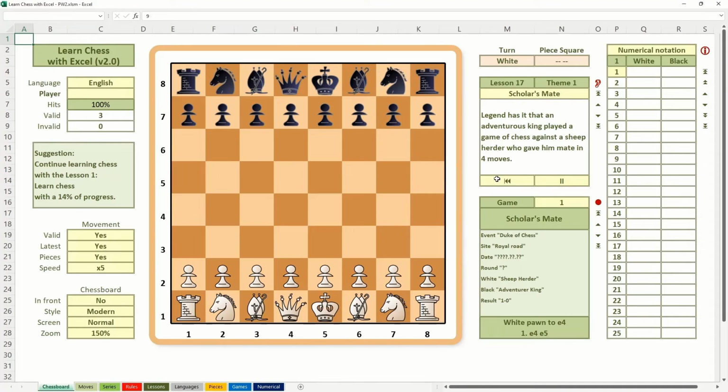Legend has it that an adventurous king played a game of chess against a sheep herder who gave him mate in 4 moves. Learn the scholar's mate by playing the moves that appear in cell M27. Start by moving the white pawn to E4, square 54.